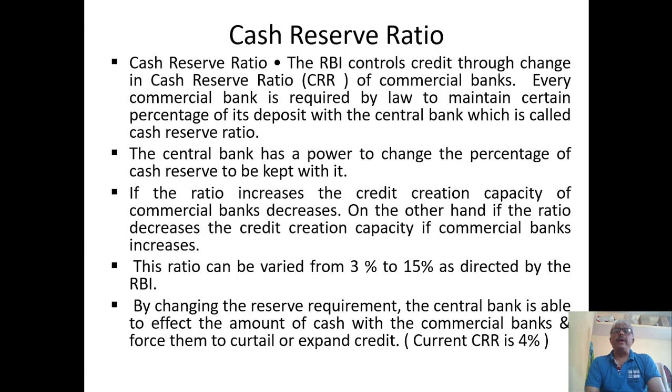The ratio can be varied from 3% to 15% as directed by the RBI based on the situations of the economy. If it is an inflationary situation, the cash reserve ratio is expected to be more. If it is a deflationary situation, the cash reserve ratio to be kept with the RBI by the commercial banks is expected to be lower. Based on the situation, credit will be controlled.